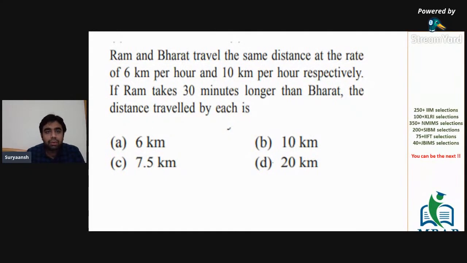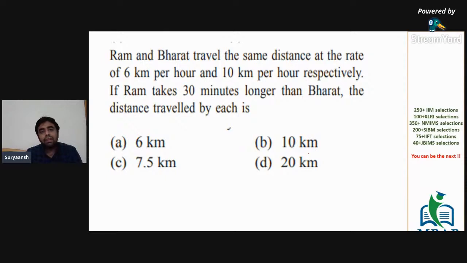All right. So next, second question. Ram and Bharat travel the same distance at the rate of 6 kilometers per hour and 10 kilometers per hour, respectively. If Ram takes 30 minutes longer than Bharat, then the distance traveled by each is? So what's given here is both Ram and Bharat travel the same distance. Ram travels at 6 kilometers per hour, and Bharat travels at 10 kilometers per hour, respectively.